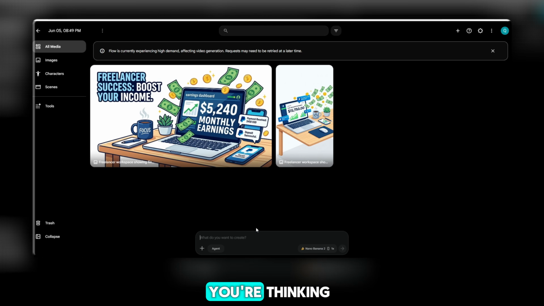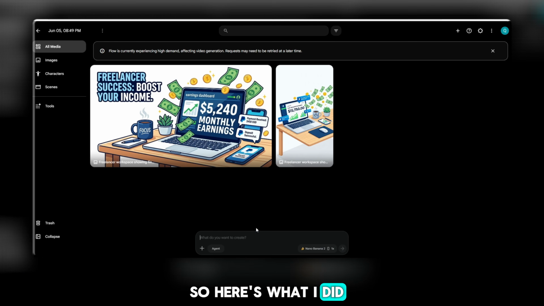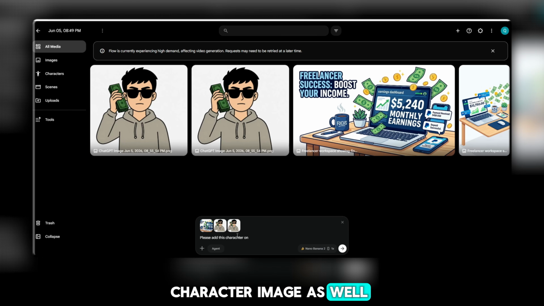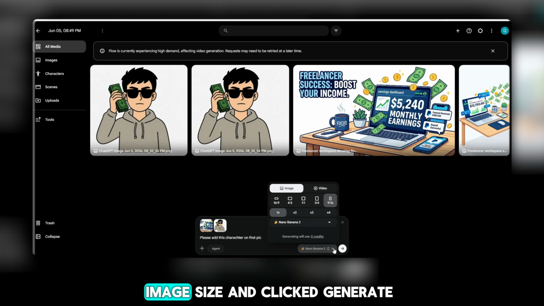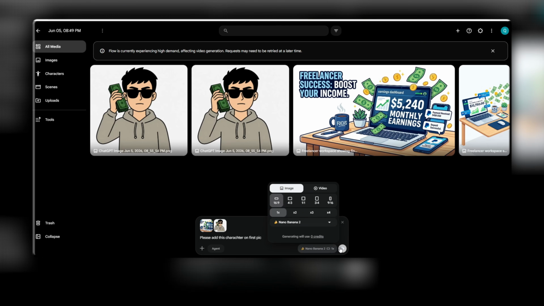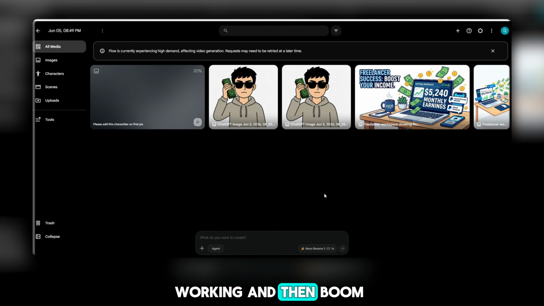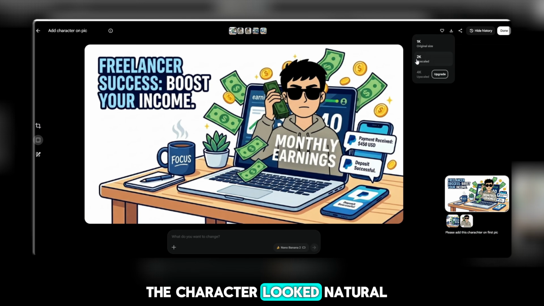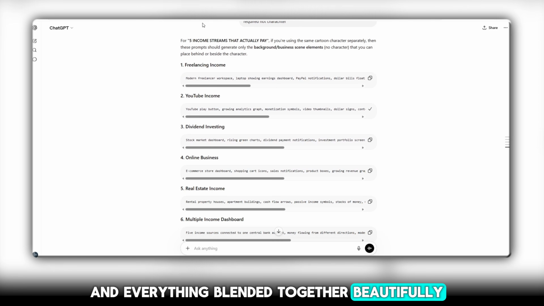Now, I know what you're thinking. Something is missing. The character. So here's what I did. I dragged the generated image into the editor, then I dragged the character image as well. After uploading both images, I typed, "Please add this character to the first image." Then I selected the image size and clicked Generate. Within a minute, Nano Banana 2 started working, and then, boom, it perfectly placed the character into the scene. The character looked natural, the positioning was great, and everything blended together beautifully.